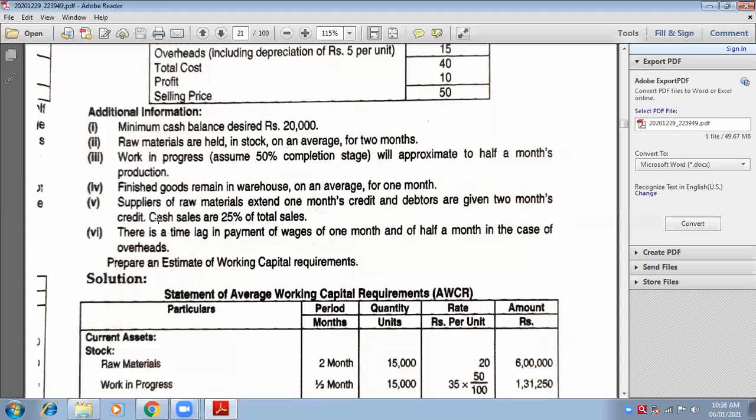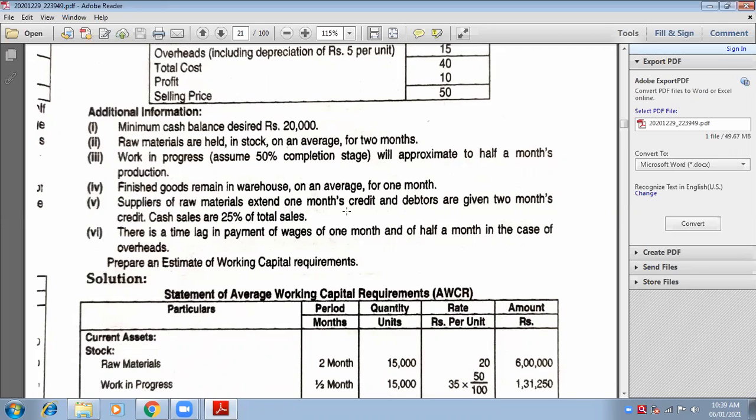Next, supplier of raw material extends 1 month credit. Supplier means creditors, to whom I have to pay, from whom I have purchased raw material. The one who is supplying raw material to me extends a 1 month credit period, meaning he is giving me 1 month's time to pay for the raw material I am buying from him.